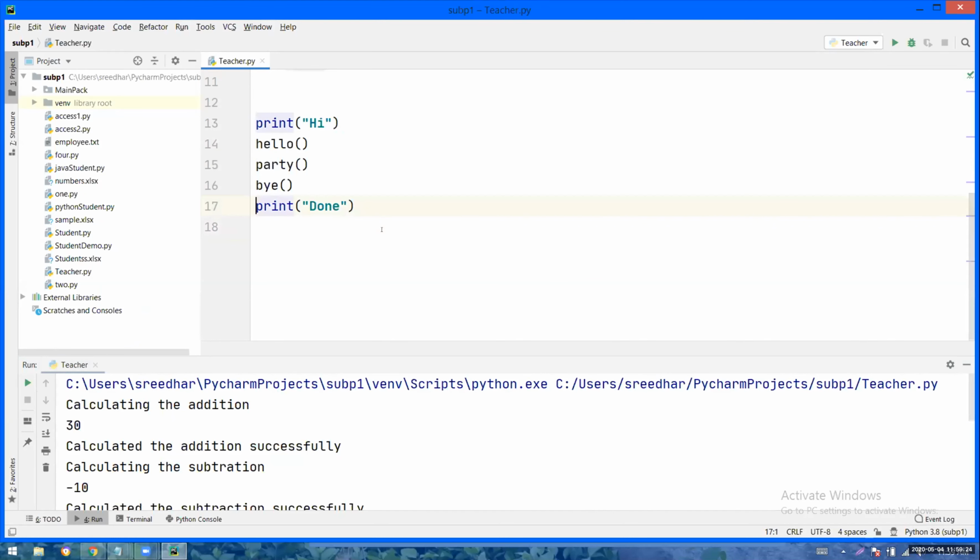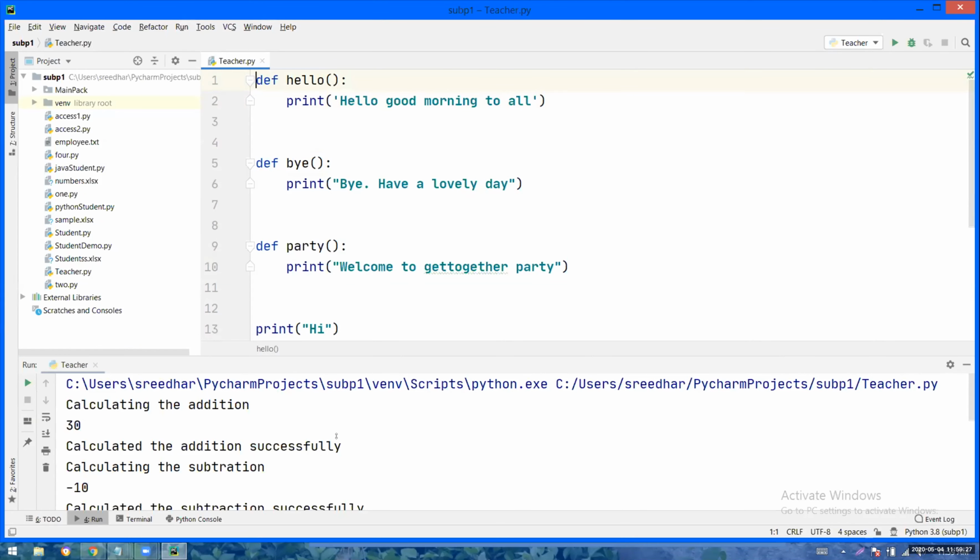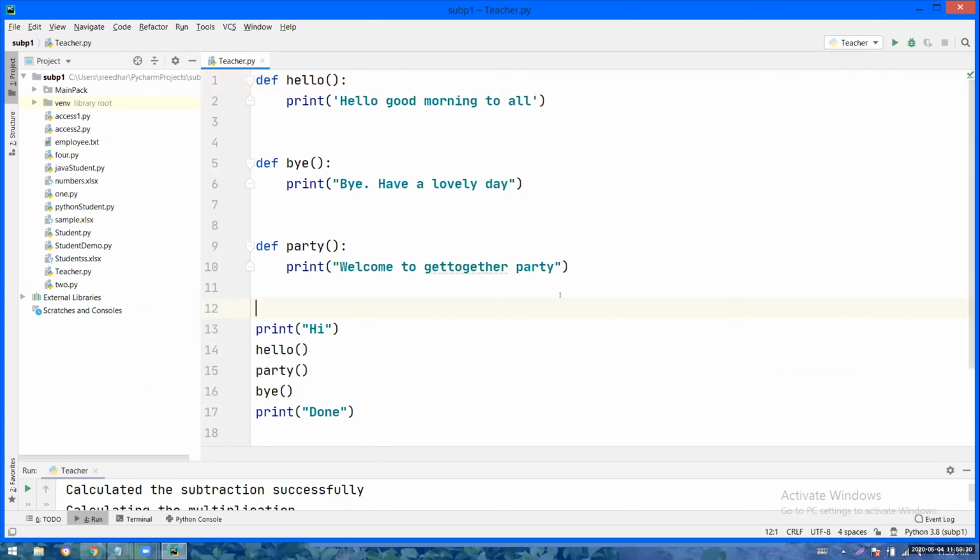So what will be the output of this code? Hello, good morning to all. Bye, hello, welcome. So can you please tell me what is the first line in the output? Hello, good morning to all. Hi. So after hi, hello, and then welcome to get together party, then the bye function: bye, have a lovely day. Done.